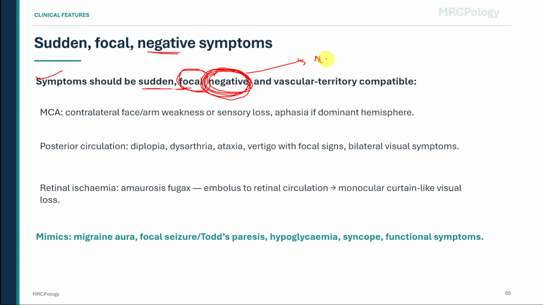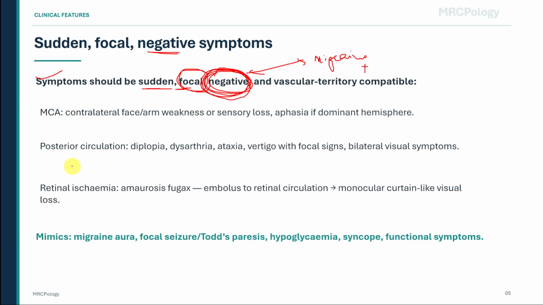In middle cerebral artery territory ischemia, the typical pattern is contralateral face and arm weakness or sensory loss. If the dominant hemisphere is involved, there may be aphasia. The key clue is that aphasia is a cortical sign, and it points towards involvement of the dominant cerebral hemisphere rather than a simple peripheral problem.